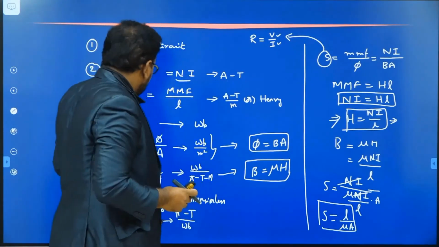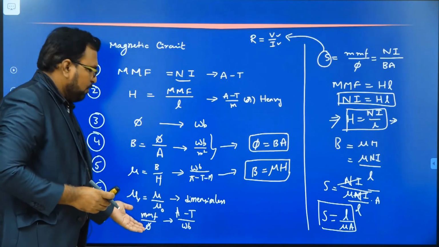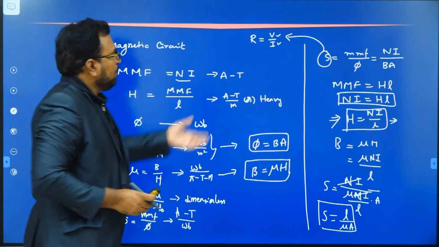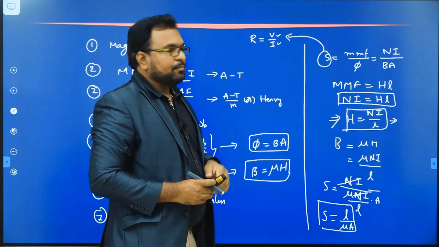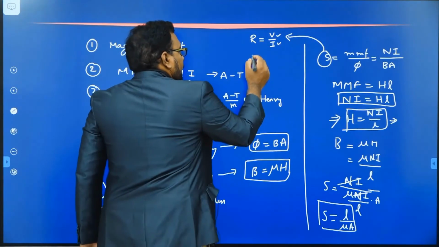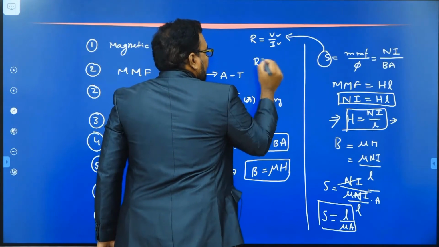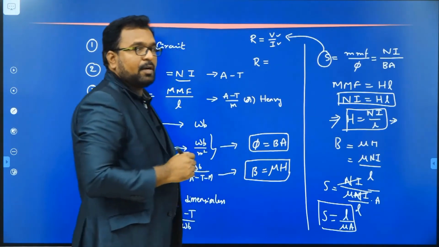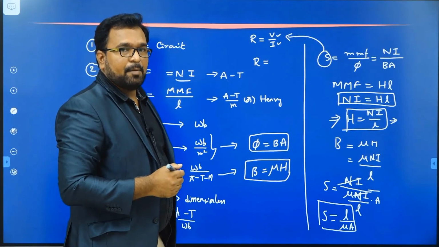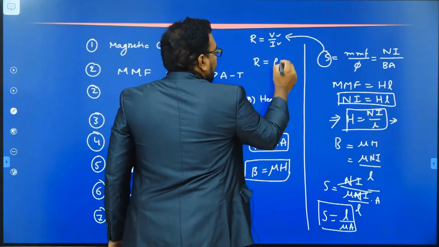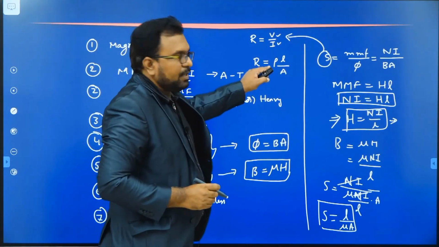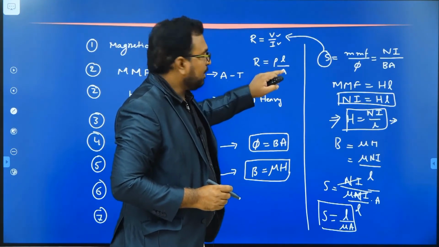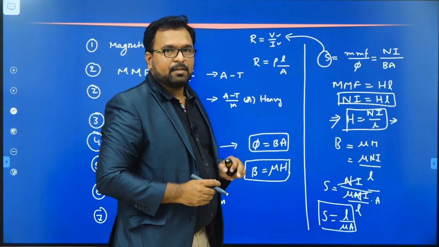So this S is equal to MMF by phi is the Ohm's law of the magnetic circuit, where R is equal to V by I is the Ohm's law of the electrical circuit. Now coming to the other formula for R, we have also derived the formula for R in terms of the physical parameters, which is nothing but rho L by A, where rho is the resistivity, L is the length of the conductor, and A is the area of cross section of the conductor.